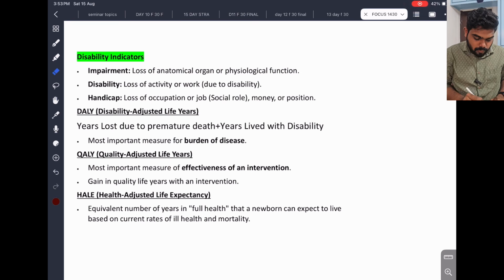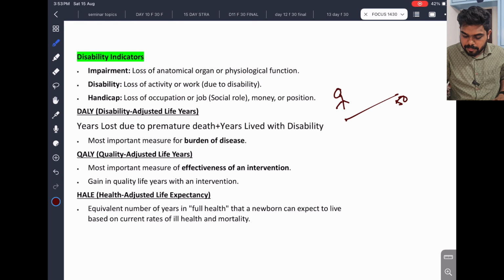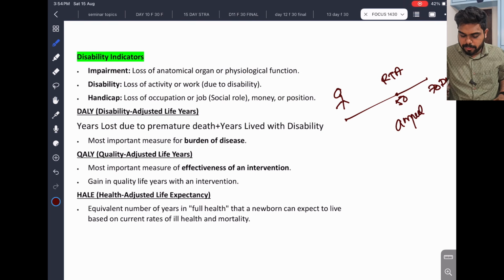So I will say a baby is born, he reached 50 years, and at 70 years he died. At 50 years, he got some RTA accident and his left lower limb was amputated. So what happened? Left lower limb amputated.